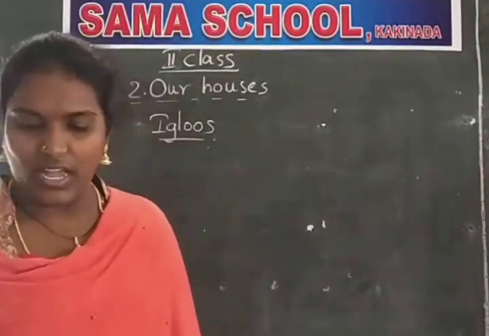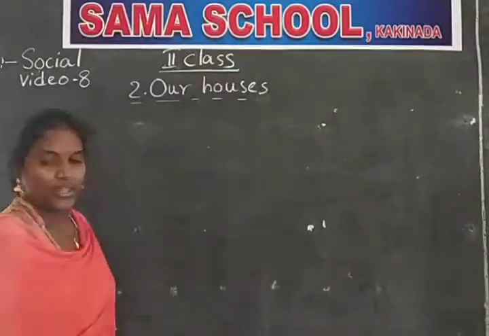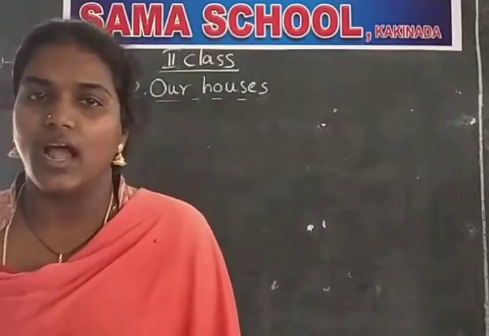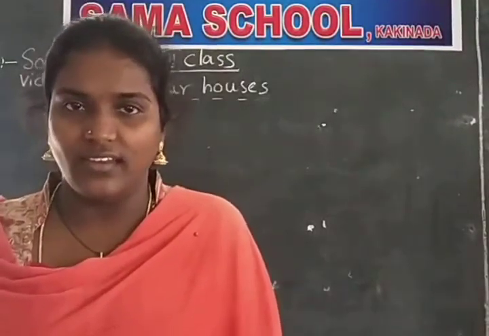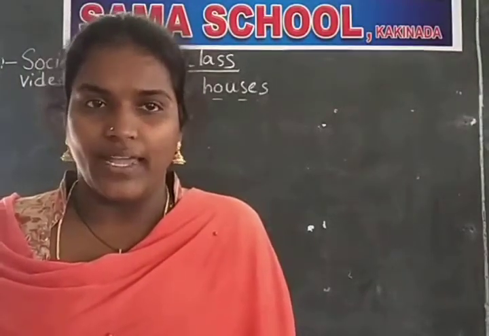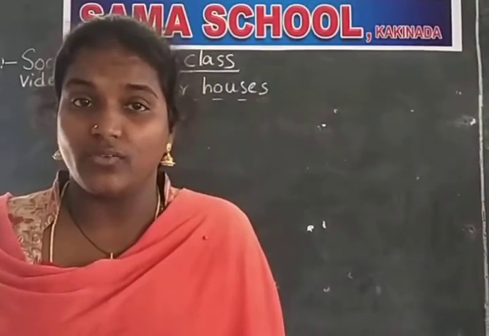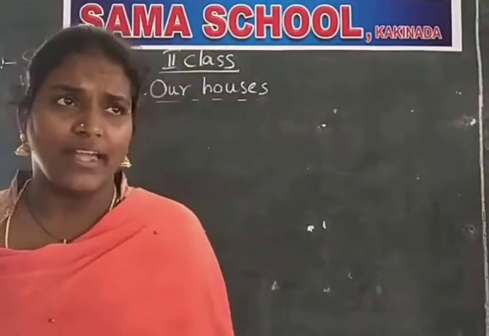What is another special house? As I told you before, people build houses according to their climatic conditions. Now, we are living in plains. In plains, what do we have?